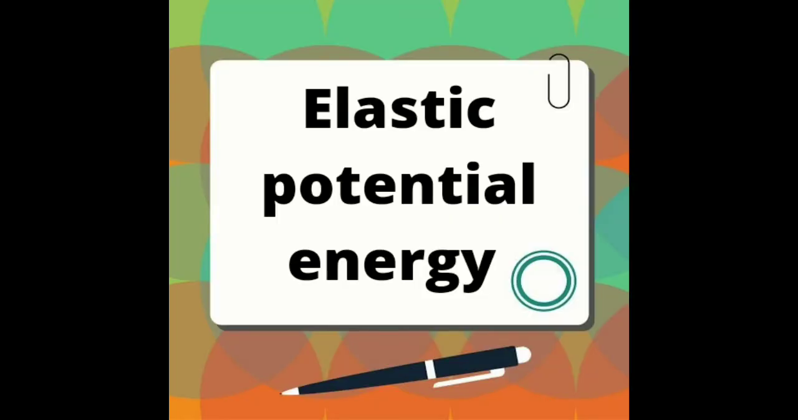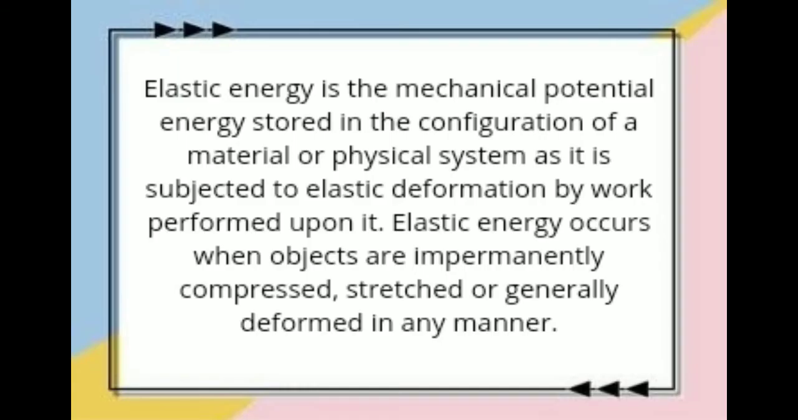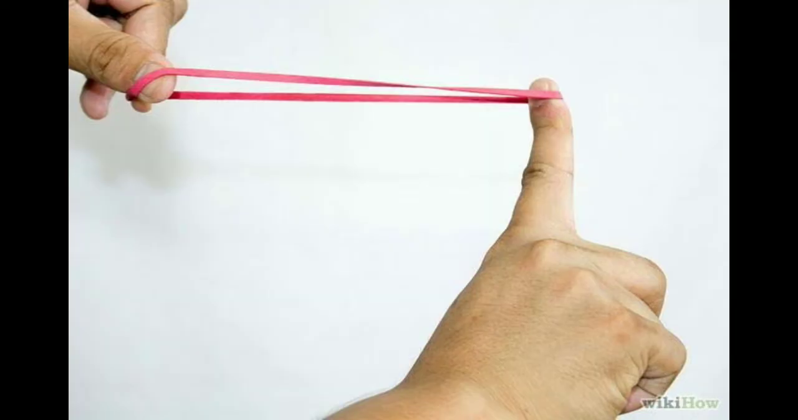The elastic potential energy. Elastic energy is the mechanical potential energy stored in the configuration of a material or physical system as it is subjected to elastic deformation by work performed upon it. Elastic energy occurs when objects are impermanently compressed, stretched, or generally deformed in any manner. An example of elastic potential energy is a rubber band being stretched.